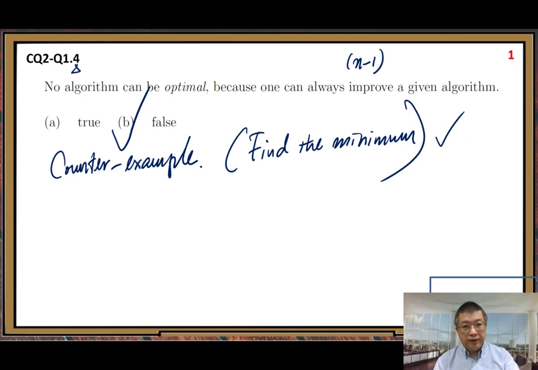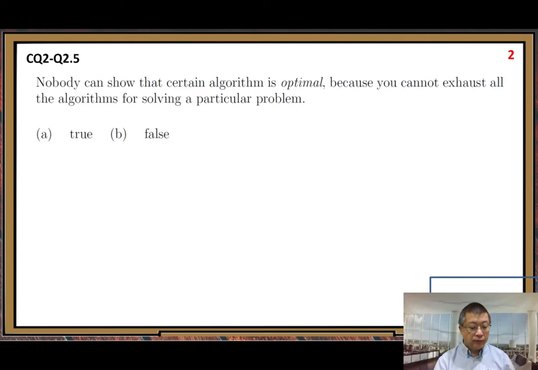The second question. Nobody can show that certain algorithm is optimal because we cannot exhaust all the algorithms for solving a particular problem. So you can see this question is similar to the previous question, right? Part of it is similar to the first question.